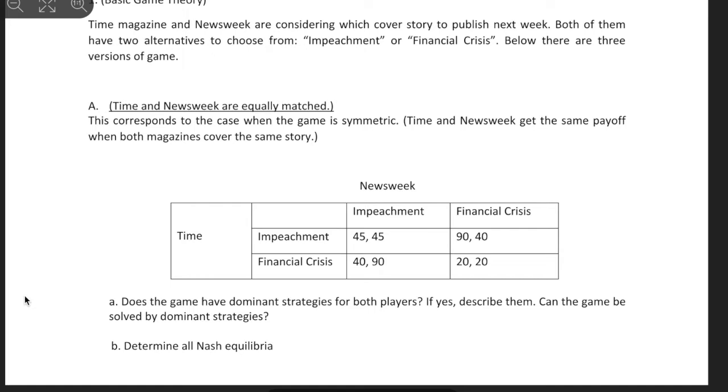Session with using an example from chapter 1 and 2. So for chapter 1, we're going to have 2 questions, and for chapter 2, we're going to have 1 question. So let's start with the basic game theory. Time magazine and Newsweek are considering which cover story to publish next week. Both of them have 2 alternatives to choose from: impeachment or financial crisis. Below there are 3 versions of game.